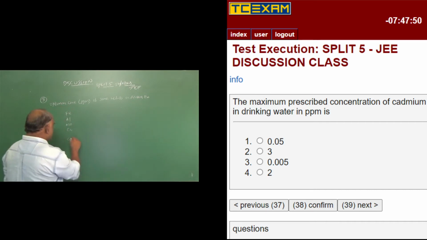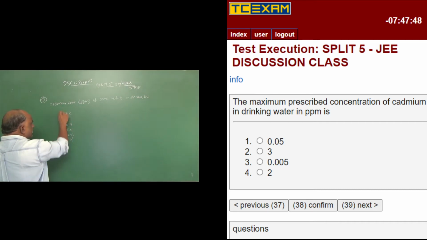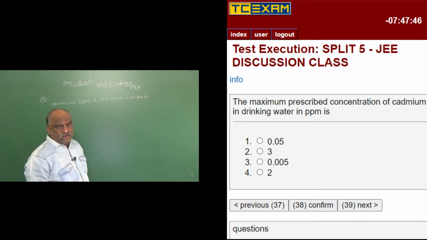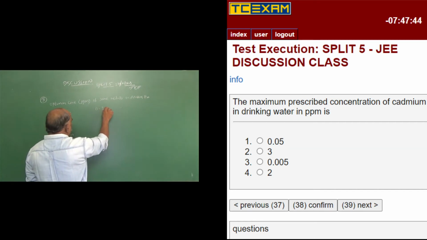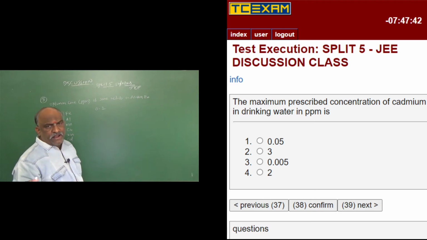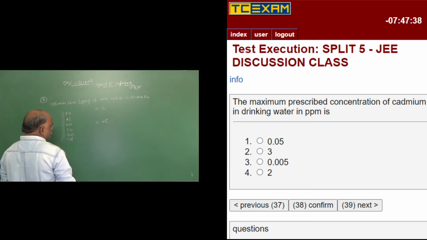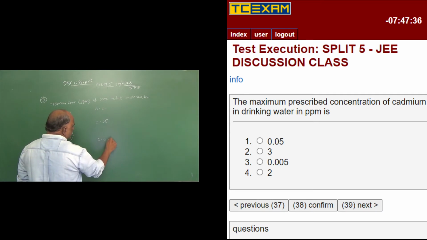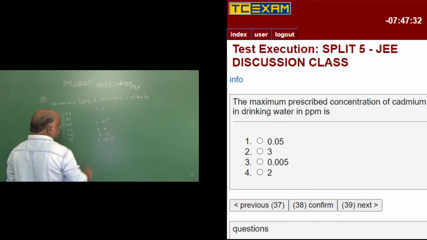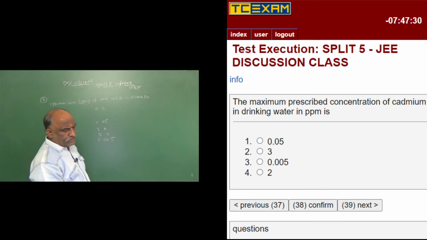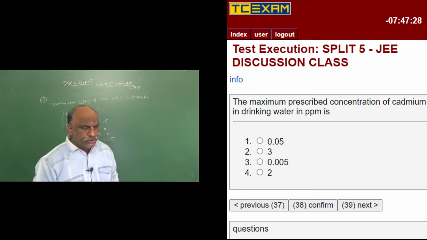In that table, iron is 0.2, manganese 0.05, cadmium 0.005, zinc 5.0, copper 3.0, and aluminum is 0.2.